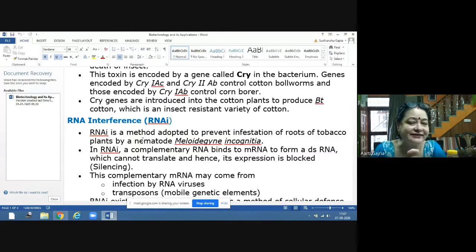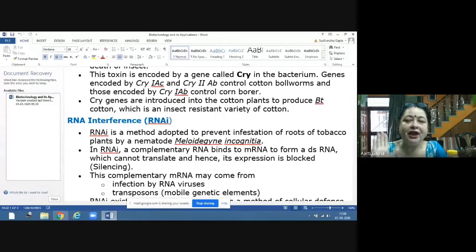So how is this done? This interference, actually RNA interference, is a cellular defense which is present in all eukaryotic cells. Whenever we don't want any protein to be formed in our cells, RNA interference is present. What is RNA interference? Double-stranded RNAs are formed, and they will not let the messenger RNA produce the